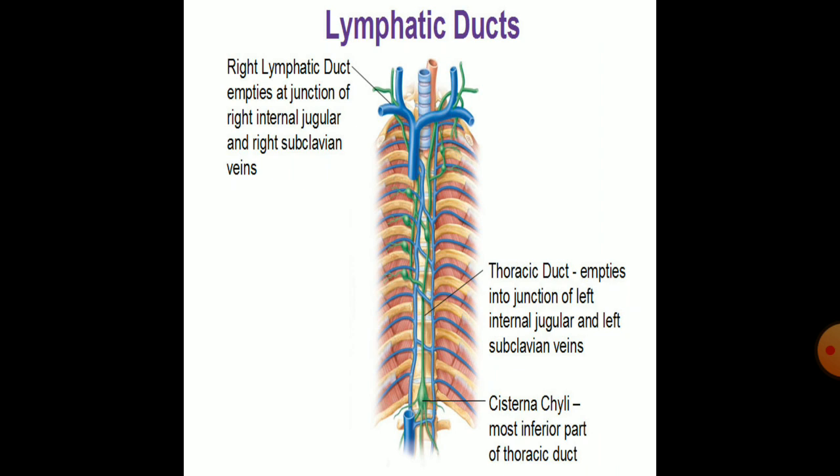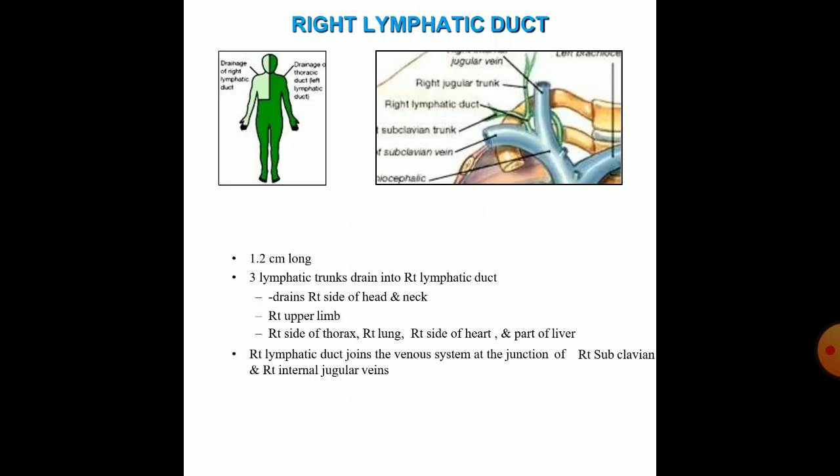This is the right lymphatic duct, which empties at the junction of the right internal jugular and right subclavian vein. The thoracic duct empties into the junction of the left internal jugular and the left subclavian vein. And the cisterna chyli is the most inferior part of the thoracic duct.